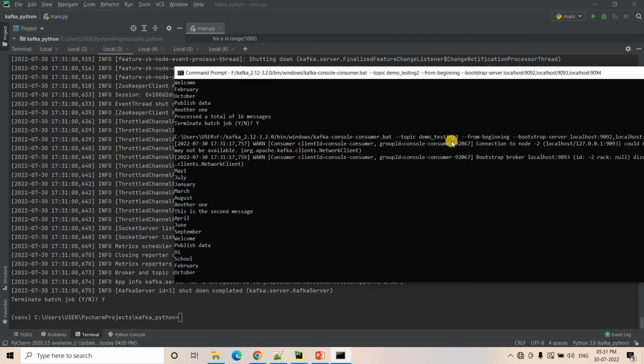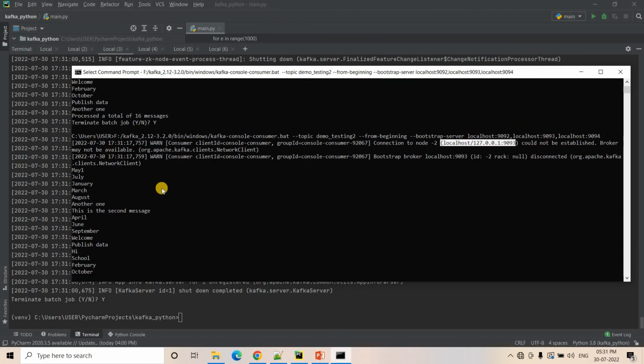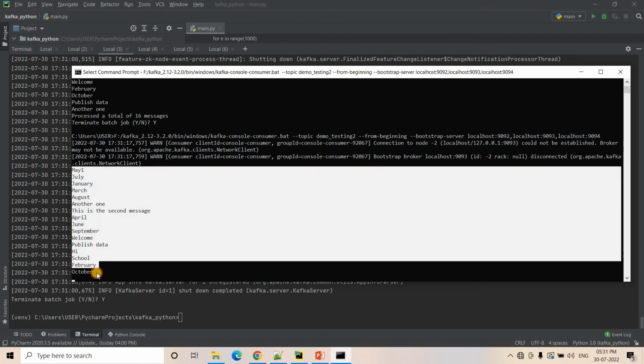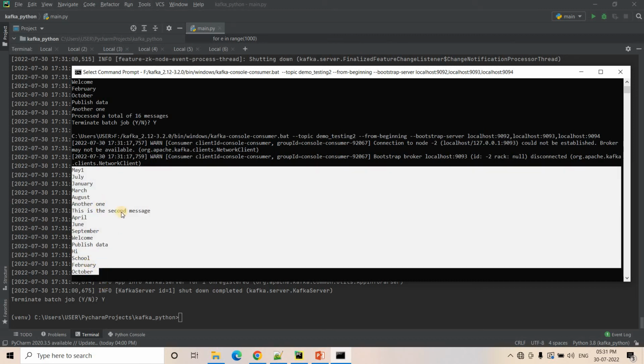Here we are getting two warnings: localhost 9093, that is our second server, and our first server, running at localhost 9092, both are down. That's why these warnings are coming, but that's fine, we need not worry. Still we are able to get the complete message, because at least one server is running and it has all the information, right?